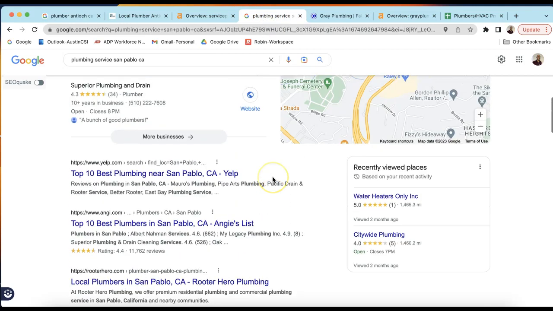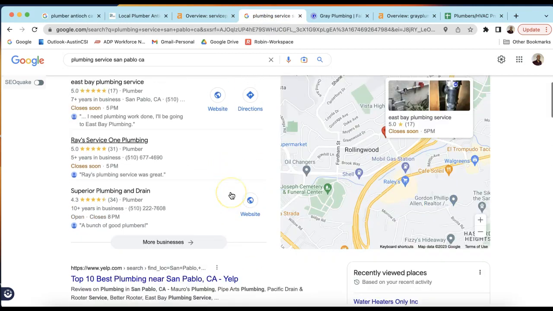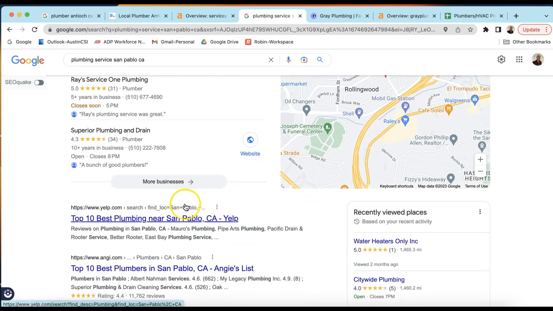So speaking of San Paulo, this is why it might be worth it to you to be in the eyes of consumers up here organically for all the services that you do and all the areas you provide for. So not sure what your margins are, but imagine that would generate some pretty decent revenue. And also there's many more keywords you could use to generate more traffic and leads.